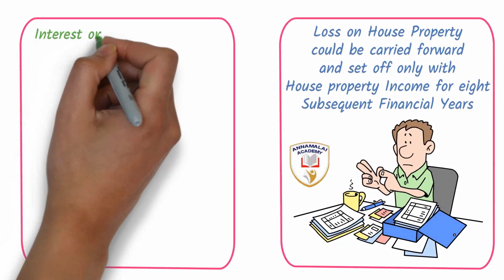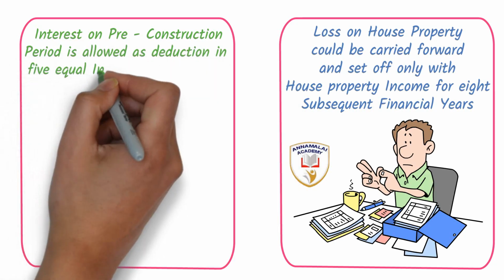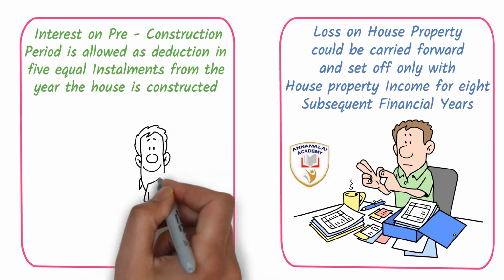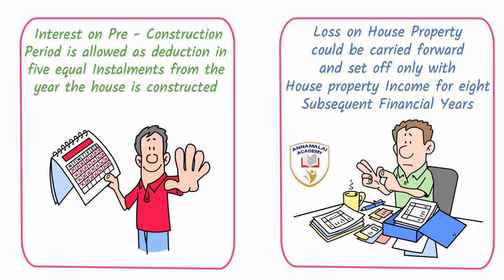Then the pre-construction period, that is the duration during which the house is under construction, the interest paid can be broken into 5 equal installments, and it can be claimed in 5 financial years starting from the year the house is constructed.